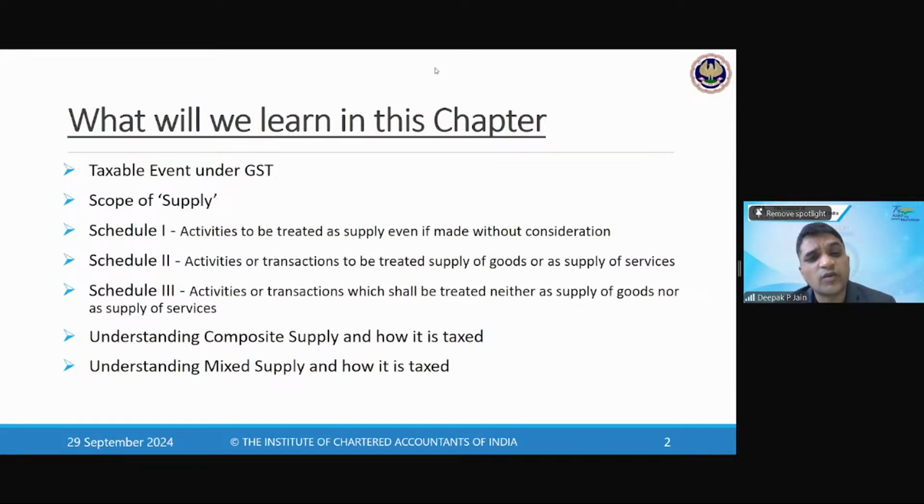How to write the answer if the question asks to define import of services under section 7(1)(b) and Schedule 1? When a question is asked on import of services, you will have to mention section 7(1)(b) and give a reference to Schedule 1. But you don't have to reproduce Schedule 1, because Schedule 1 is only a reference. It will be a question on the taxability of import of services. Then you will have to mention 7(1)(b) and give a reference that Schedule 1 is also part of it. But you don't have to actually mention Schedule 1 in full, because Schedule 1 is not restricted to import.